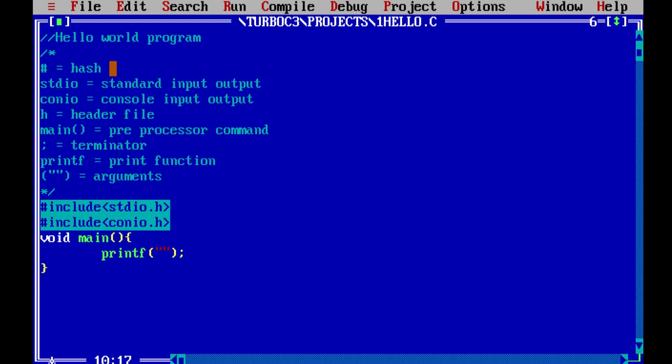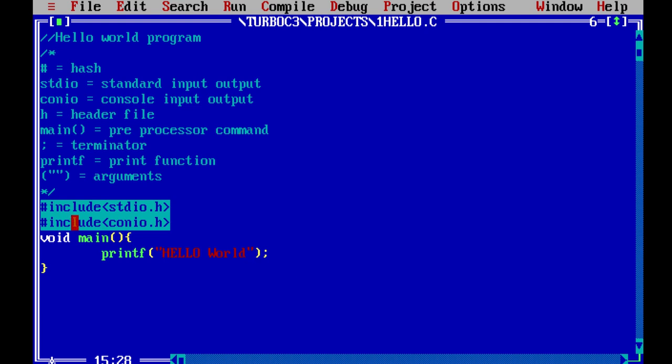So here we have the explanation of our code. We have included two header files, stdio and conio.h, then the main part where it will start reading, and the printf. What we want to print would be between two quotes. So here we start writing hello world.